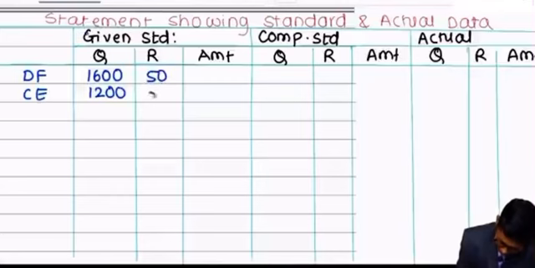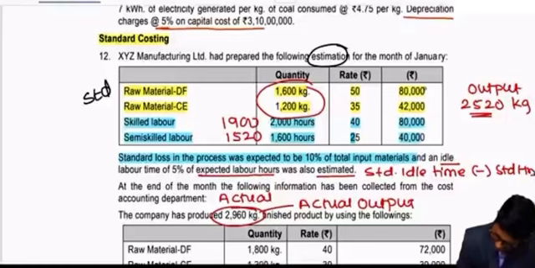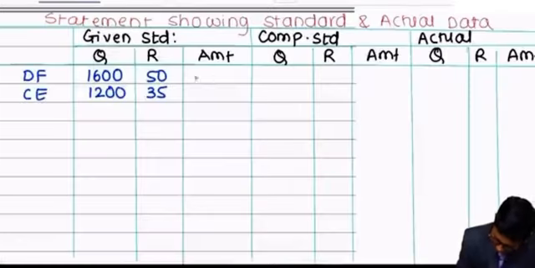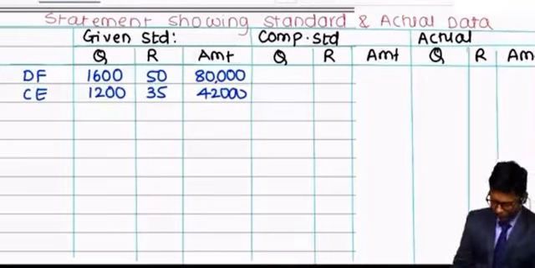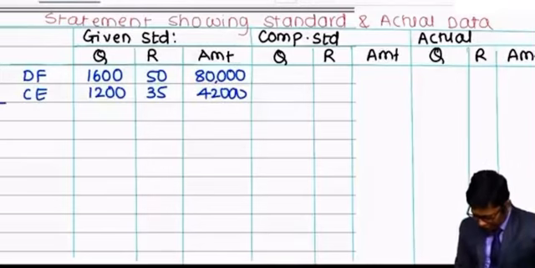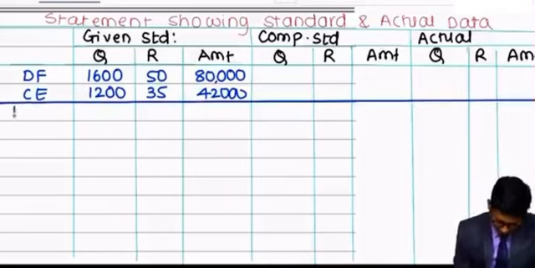You need not use a calculator as the multiplication values are given, 80,000 and 42,000. Correct? Now once this data is recorded, this gives you simply the input, and the total input quantity in this case is 2800 and the total input cost is 1,22,000.